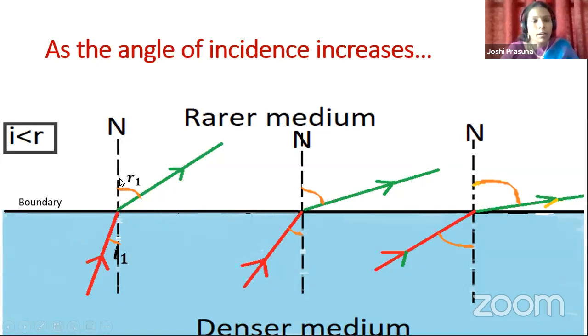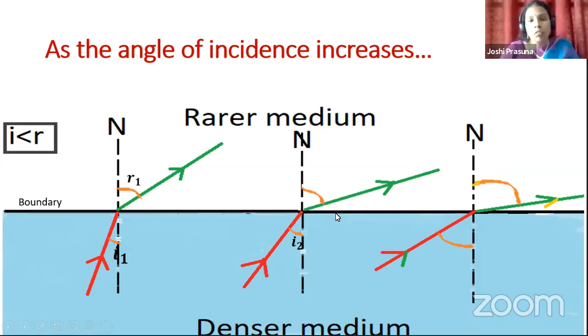Okay, now come to the second case, children. In the second case, the angle of incidence I have taken is more than in the first case. That means now I have increased the angle of incidence. I2 is the angle of incidence. Look at the refracted ray.